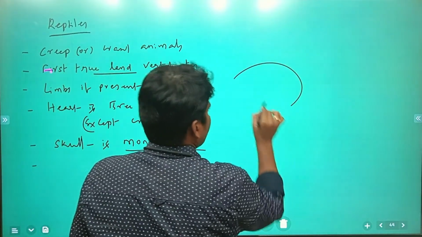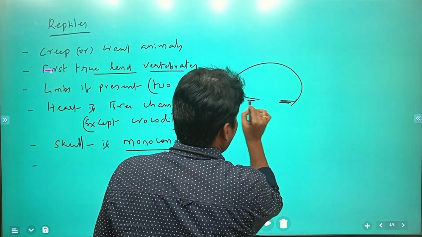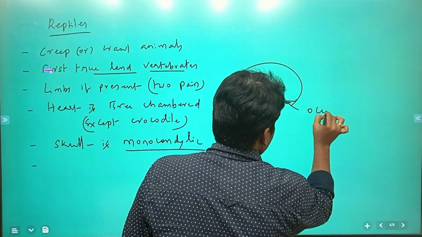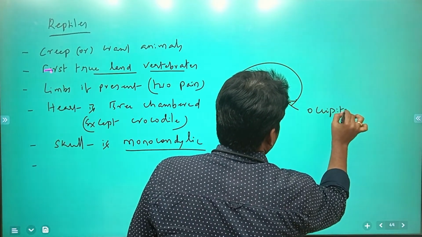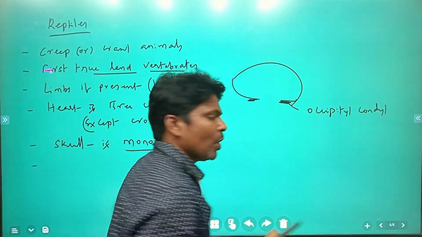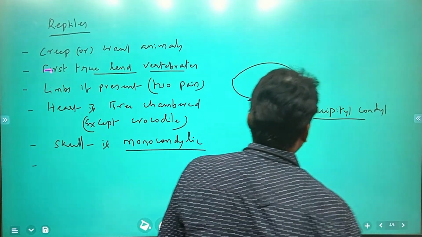At the base of the skull there are two facets, two protuberances, which we call occipital condyles.